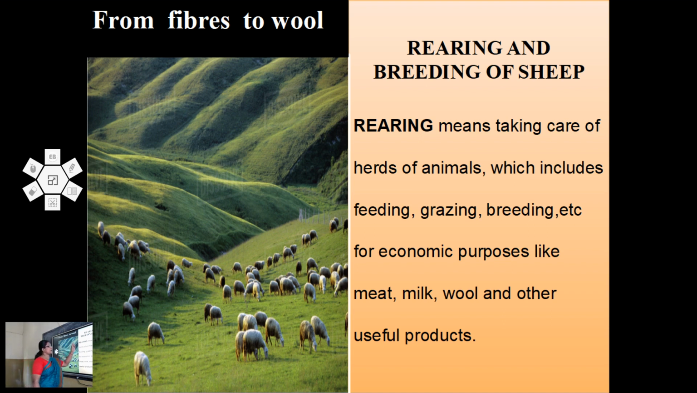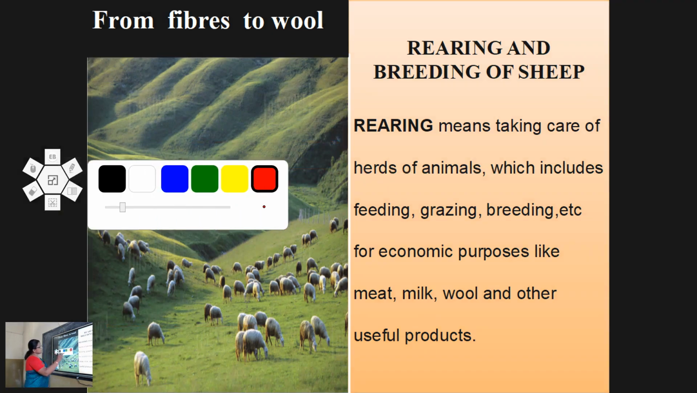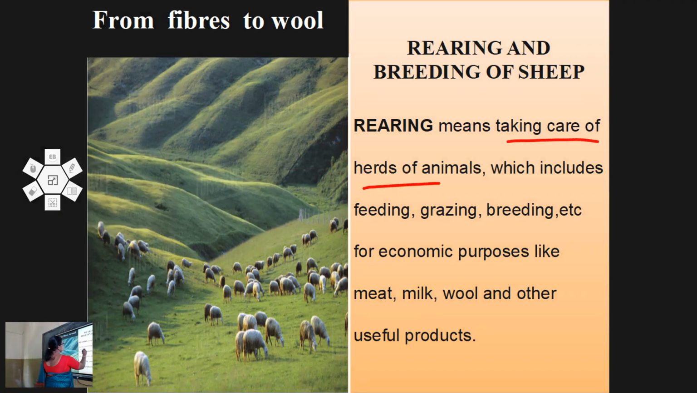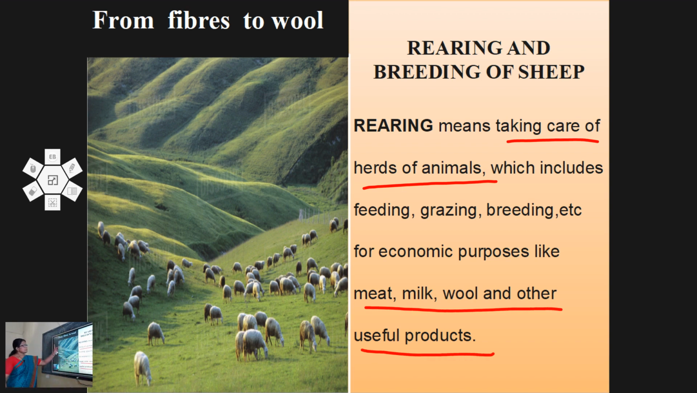Now, rearing and breeding of sheep. What is rearing? Rearing means taking care of herds of animals, which includes feeding, grazing, breeding, etc., for economic purposes like meat, milk, wool and other useful products.